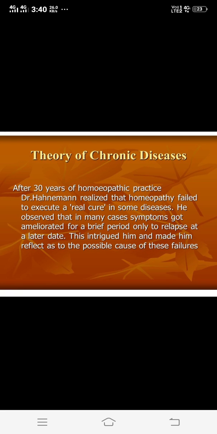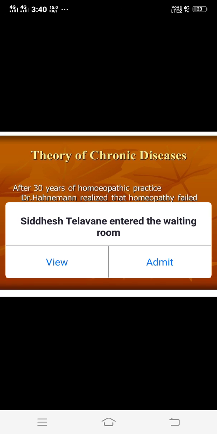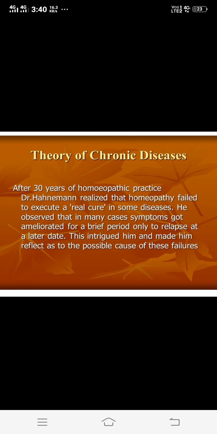Then the third reason he thought of is that there might be some defect in the application of the law of similars. The first is that the law of similars might not be a law of universal application, and the third reason is that there might be some defect in the application of the law of similars, means while we select the medicine there must be some defect in the application of that law.